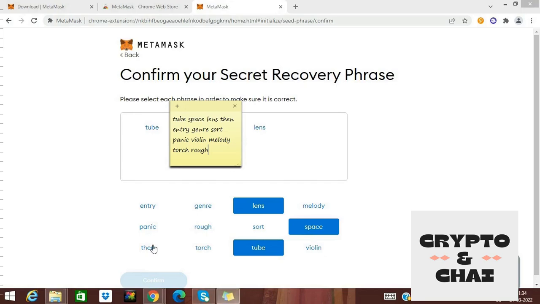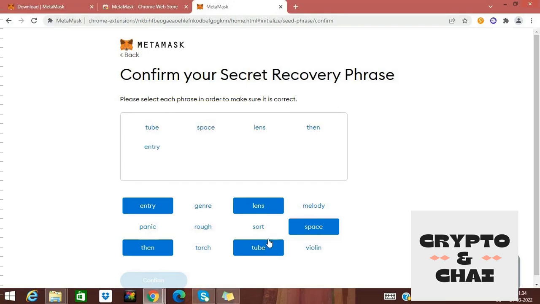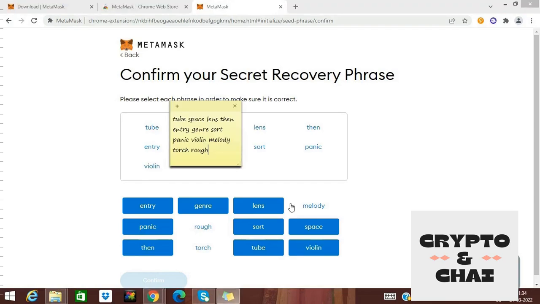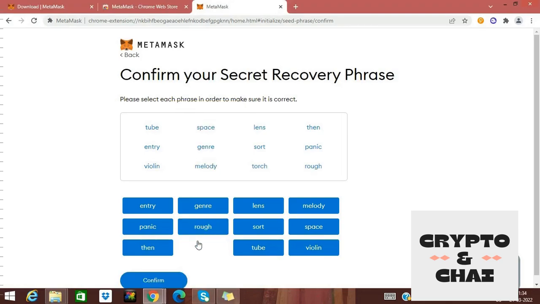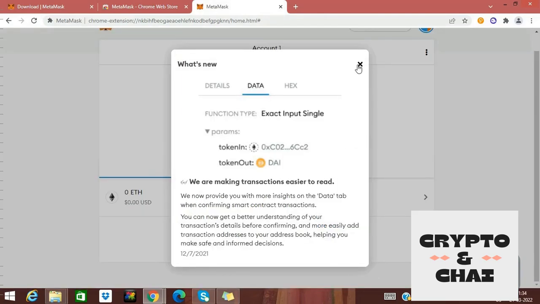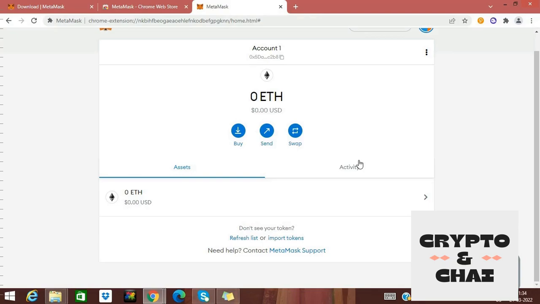Now click on Next and confirm the seed phrase that you have noted down. Click on All Done. Congratulations! You now have your very own non-custodial wallet. This is your MetaMask wallet address.